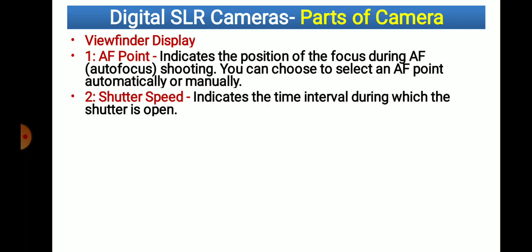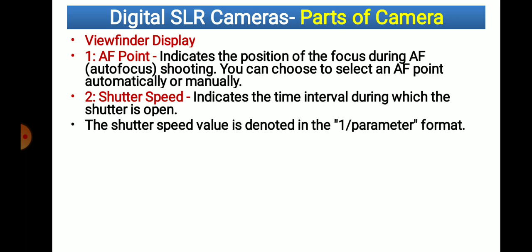Then shutter speed. We are able to set the shutter speed. It indicates the time interval during which the shutter is open, the time interval between two photographs for which we need to open the shutter. Try to understand: after opening the shutter, we are able to capture the photo. So for what duration we have to open the shutter, that we are able to decide. The shutter speed value is denoted by a parameter format. This is the format which indicates the shutter speed.